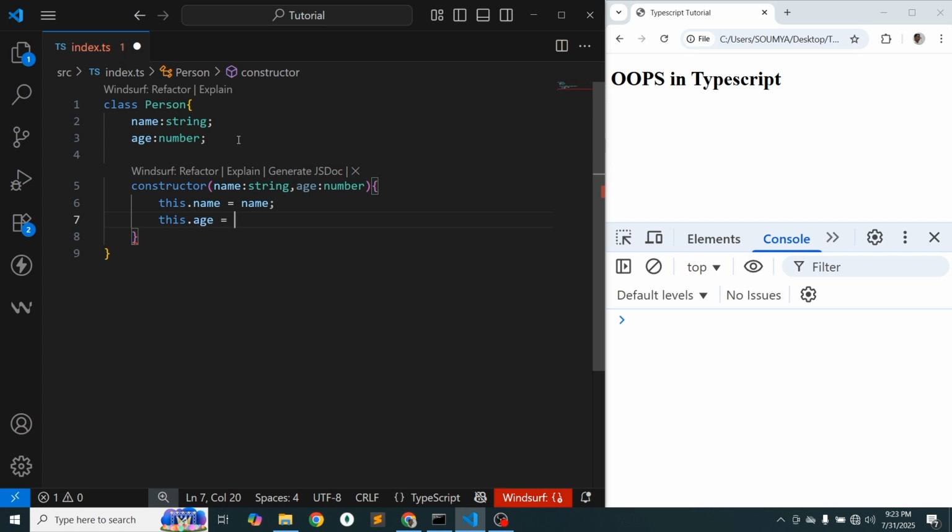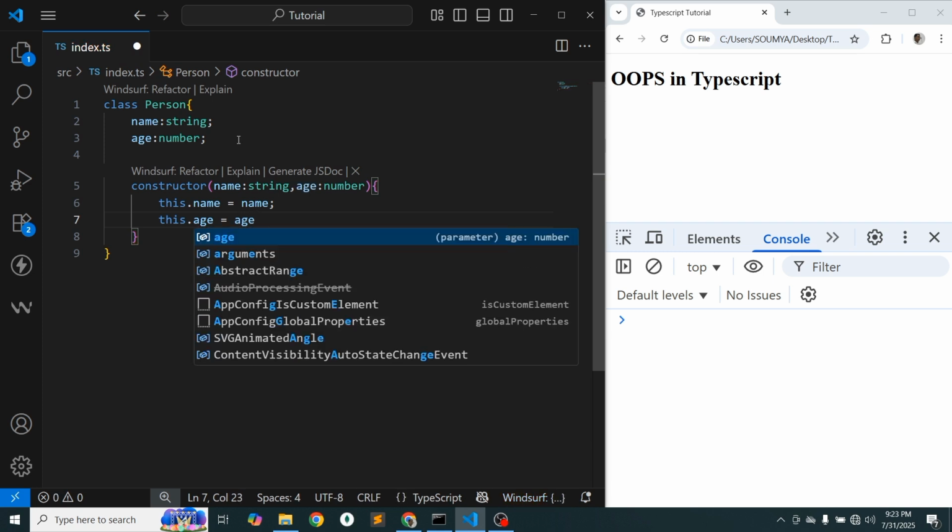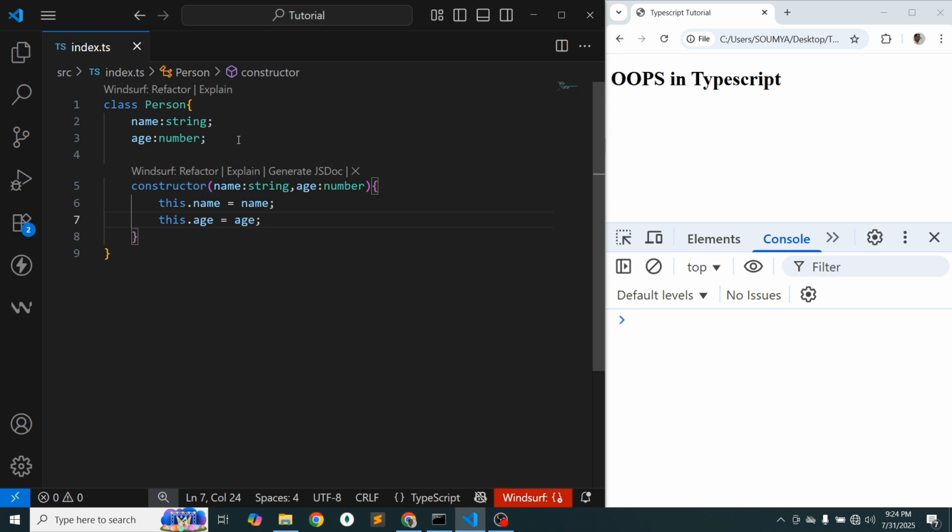When we call the class, it will pass the values into the class. So here we created the properties, and this is the constructor, a specially defined method.